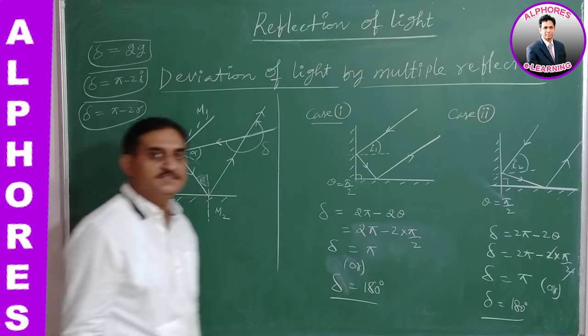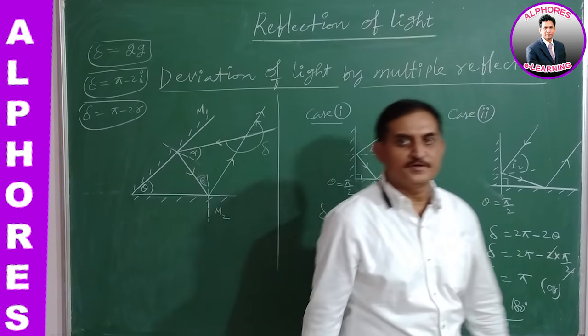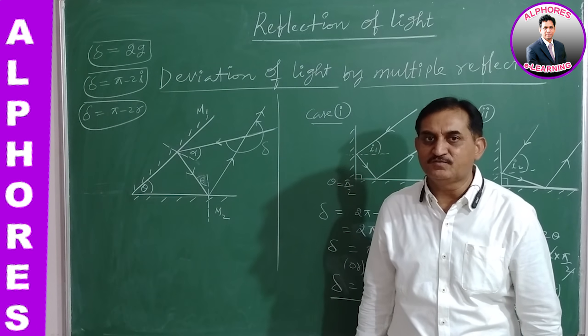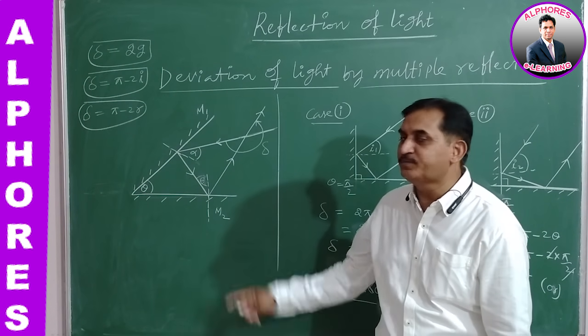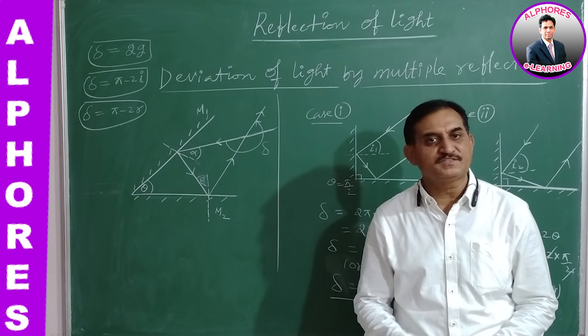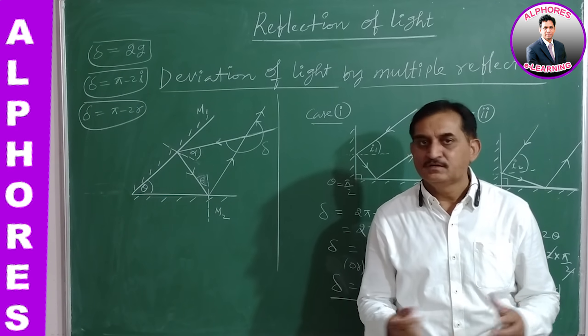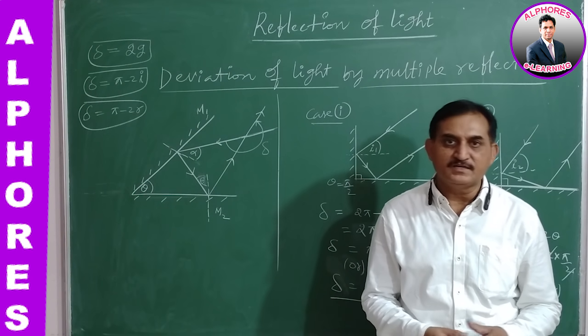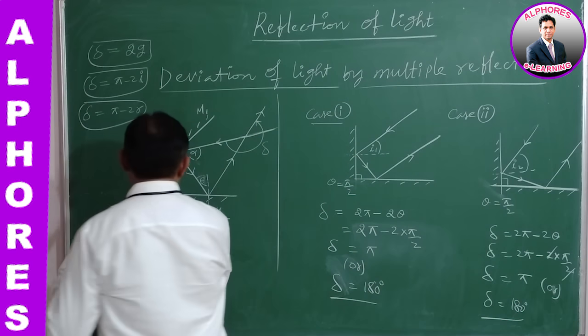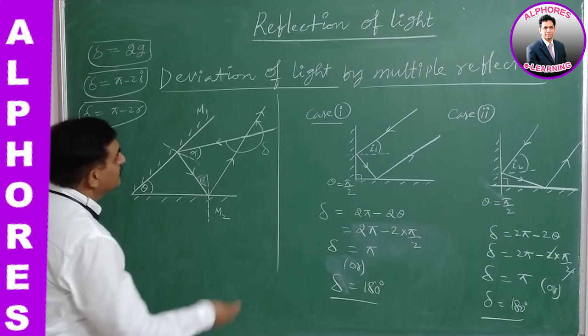We are going to find the total deviation suffered by the light after multiple reflections. How many reflections are made by the two plane mirrors? Two reflections. If three reflections are made by the mirrors, we can also estimate in a similar manner. Now let us find the total deviation suffered by the light.